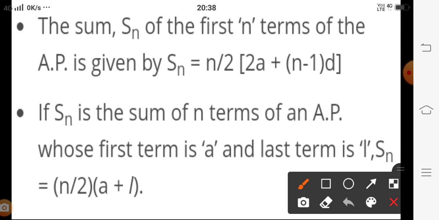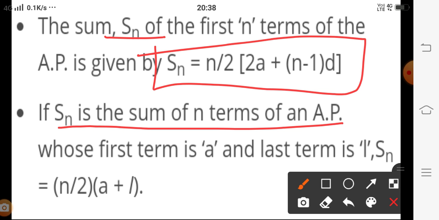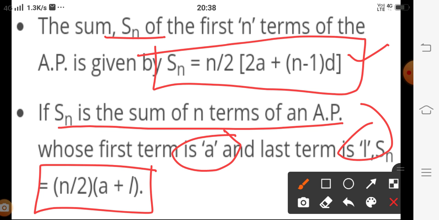Then the sum of n terms of an AP we also know. We represent the sum of n terms of an AP by Sn. Then Sn = n/2 (2a + (n - 1)d). Sn is the sum of n terms of an AP whose first term is a and whose last term we take as L. Then this formula Sn = n/2 (2a + (n - 1)d) is written as n/2 (a + L), if we consider the nth term as L, the last term.